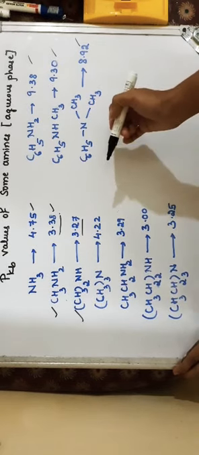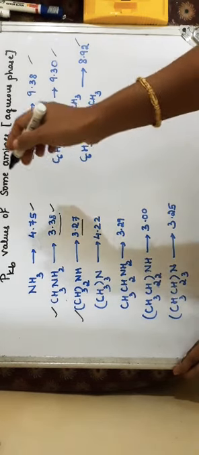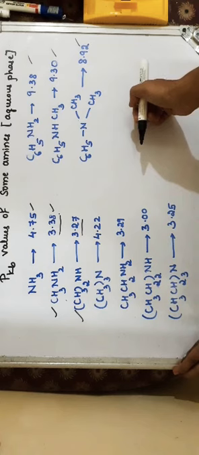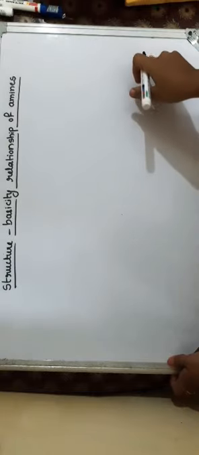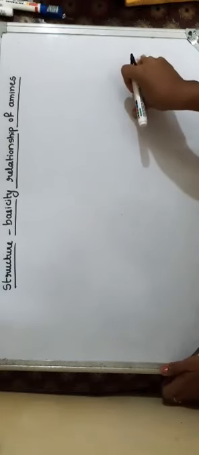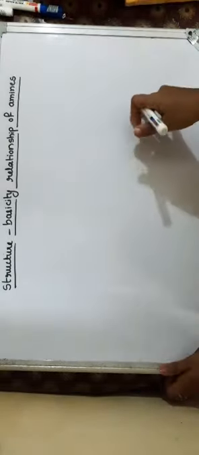What factors decide the basic character of amines actually? That we'll discuss now. The basicity of any amine depends upon the ease with which it accepts a proton. In other words, the stability of the species formed after taking a proton decides the basic strength.